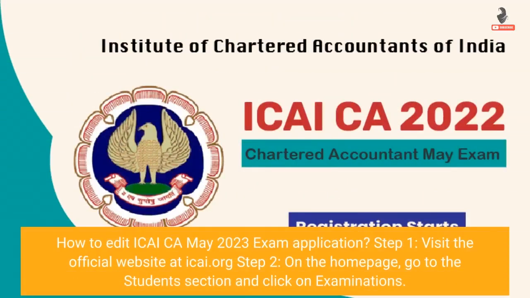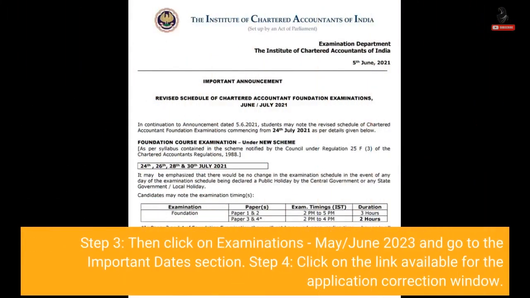How to edit ICAI CA May 2023 exam application? Step 1. Visit the official website at ICAI.org. Step 2. On the home page, go to the Students section and click on Examinations. Step 3. Then click on Examinations, May, June 2023 and go to the Important Dates section. Step 4. Click on the link available for the application correction window.